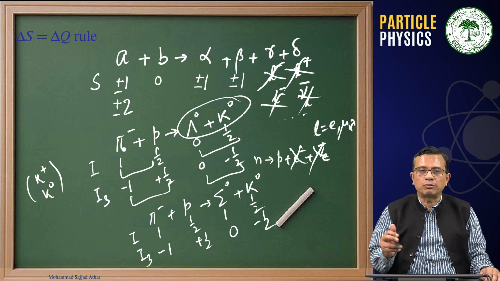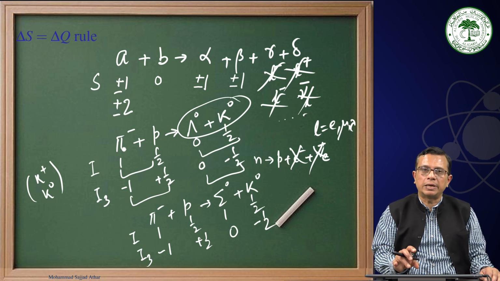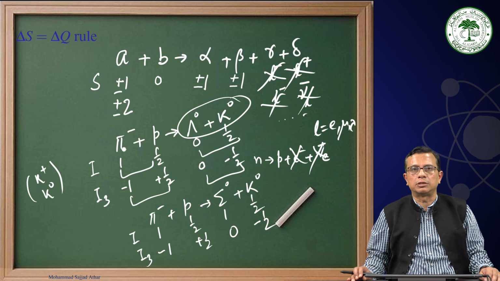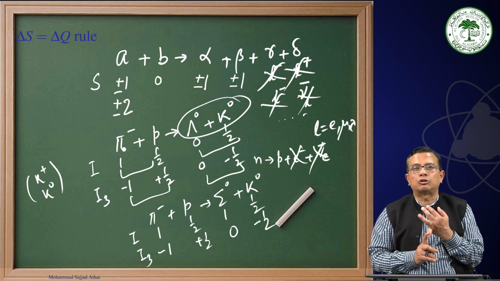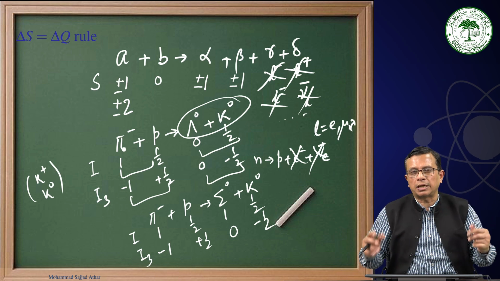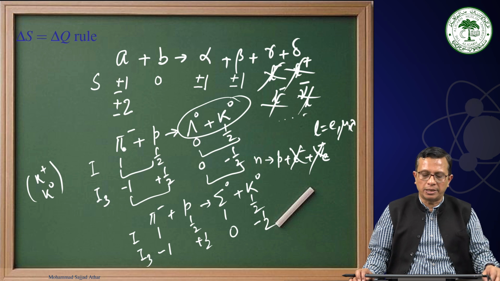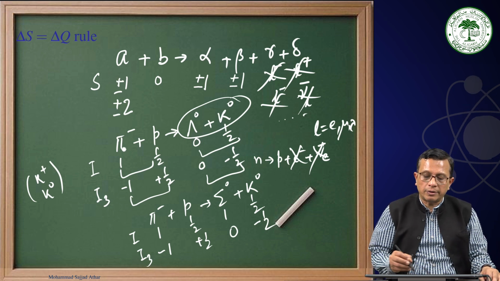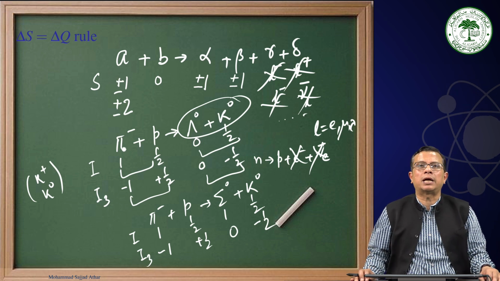Therefore, these are additive quantum numbers, and here we are getting 0, here we are getting 0. Strangeness is conserved in a strong interaction process, and charge has to be conserved, without that is given by nature. Therefore, here all hadrons are the particles involved in the interactions.